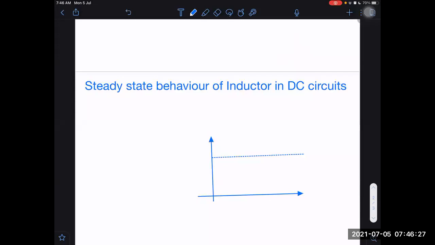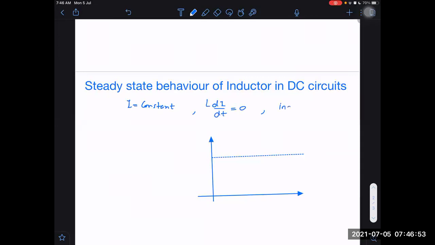But in an inductor, it is not required for the current to be 0. Current can be there, but I will be constant. It may be non-zero, but L di by dt will become 0. If that is 0, then the EMF across the inductor will be 0. No voltage drop across the inductor.